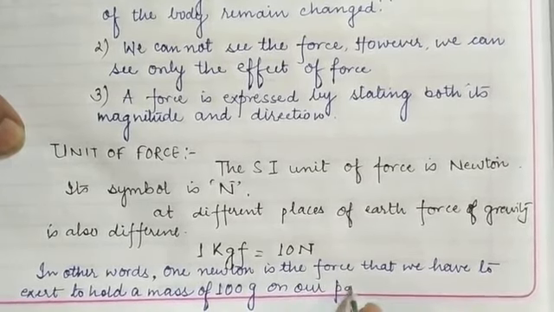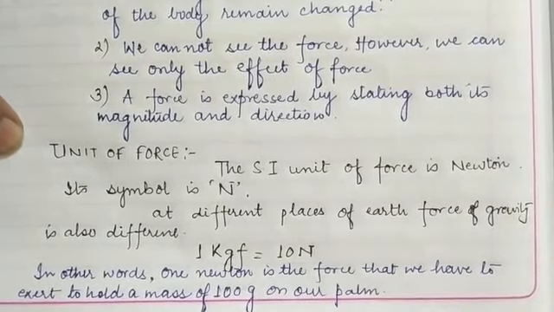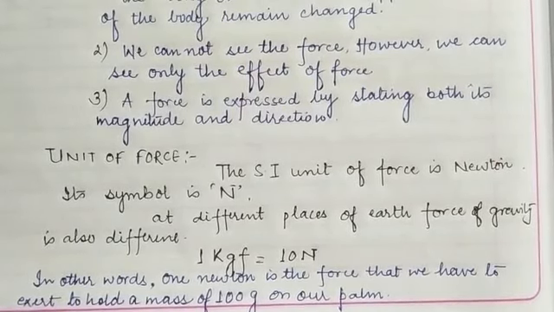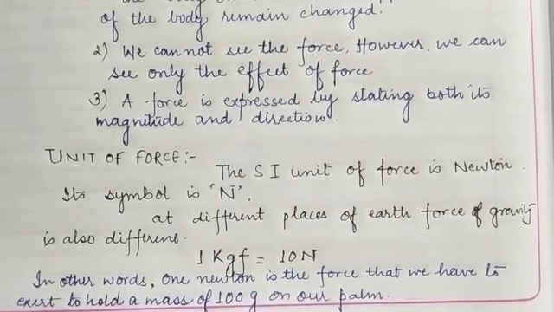Children, it means that if we are willing to hold a body of mass 100 gram, we should apply 1 Newton of force in the upward direction, so that it will be held on our palm.